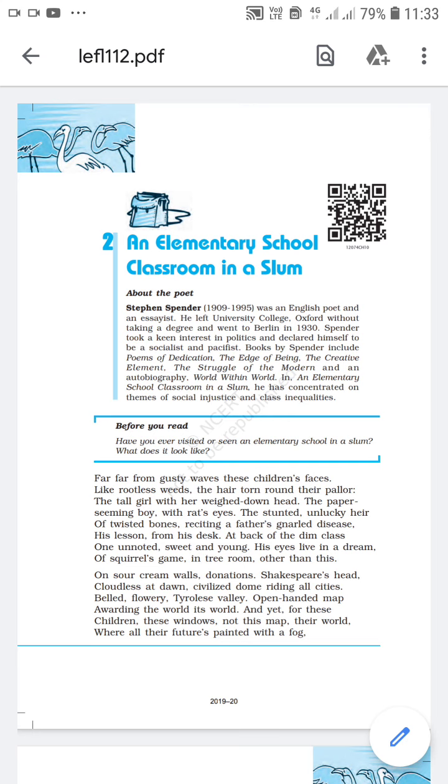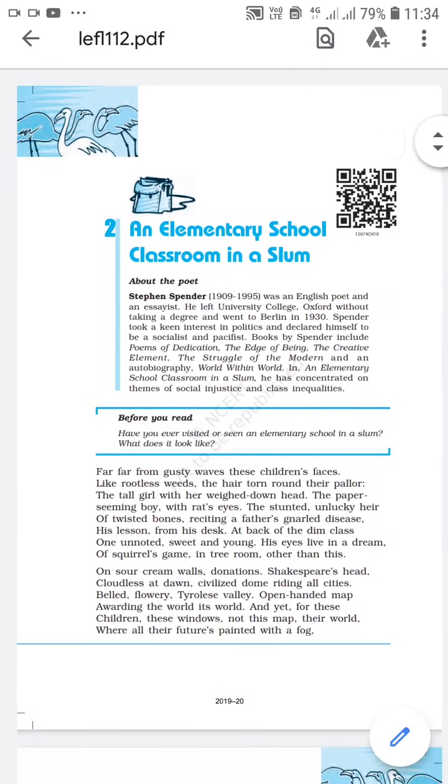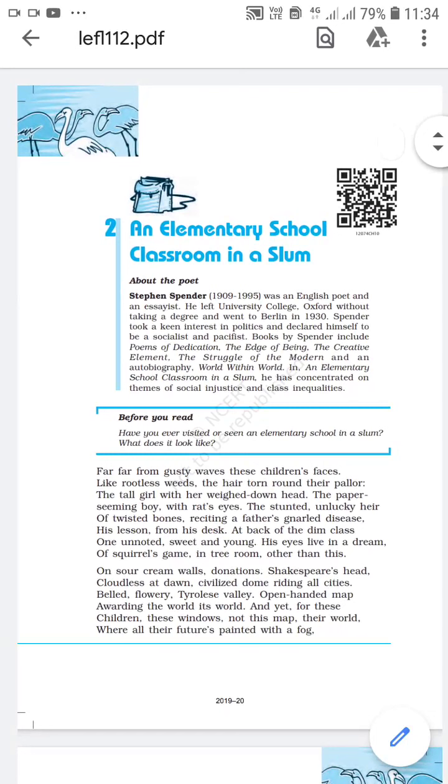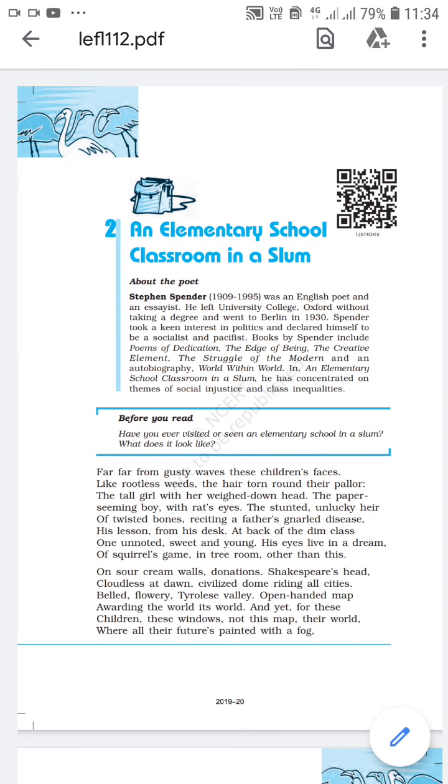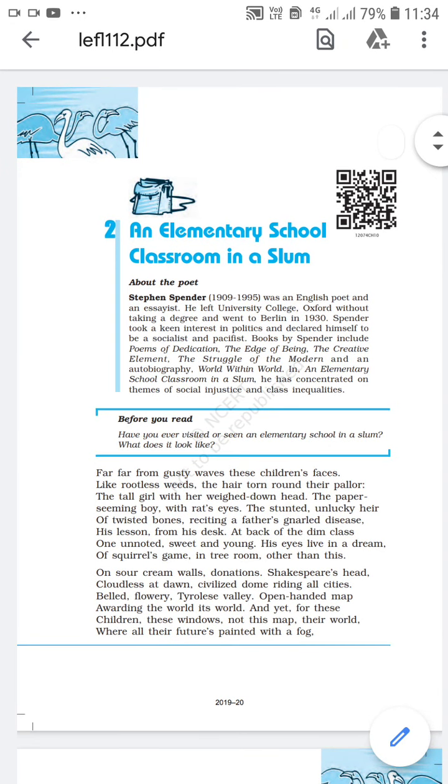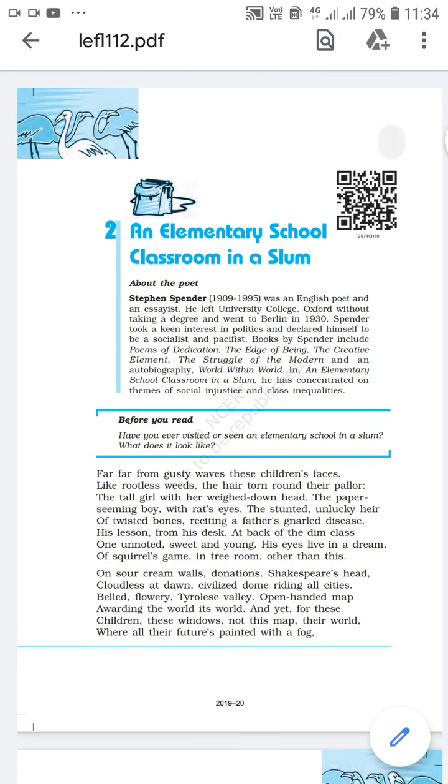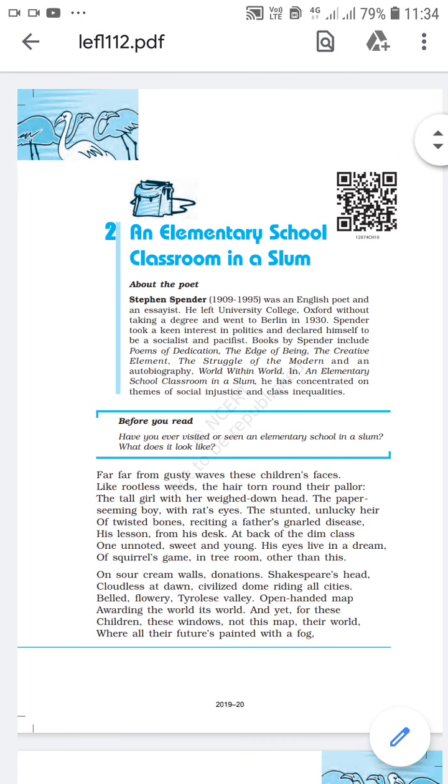So, the poetic devices used in this paragraph are simile, metaphor, and repetition. When the poet says, "like rootless weeds," the poet has compared the faces of these children with rootless weeds. So here the poet has used simile. Next poetic device is metaphor. "Paper seeming boy." So here the poet has used metaphor.